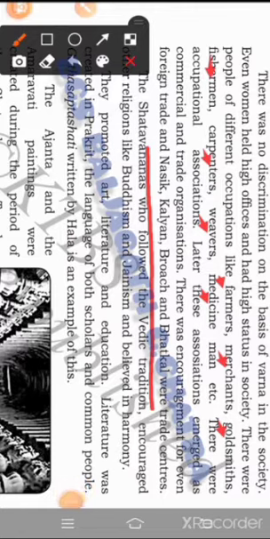Here, some of the important occupations are there in Shatavahana dynasty. Look at the marks.